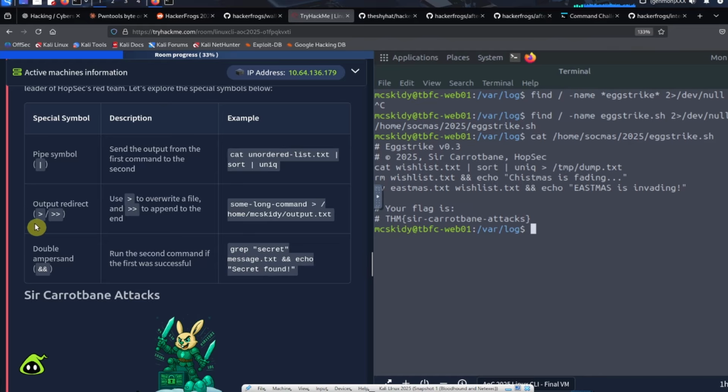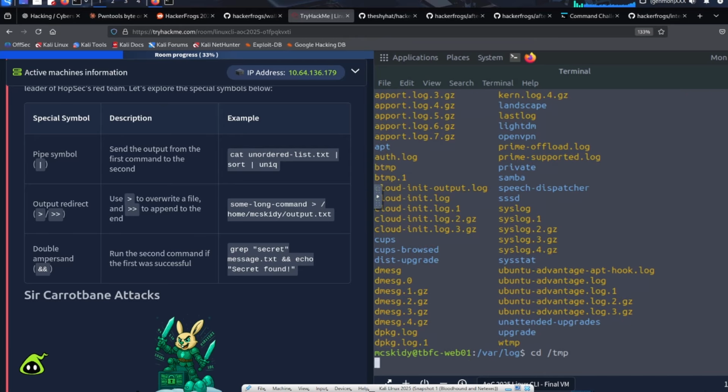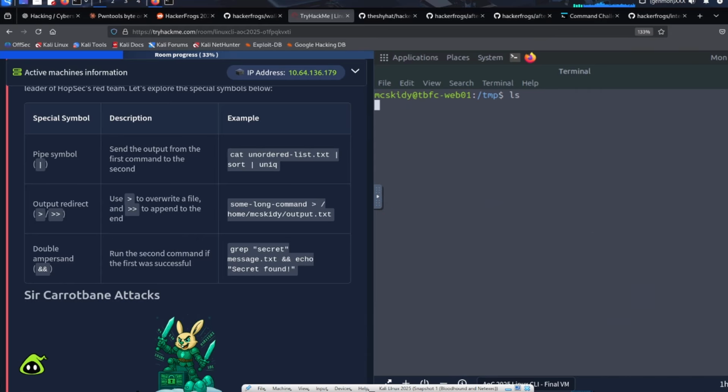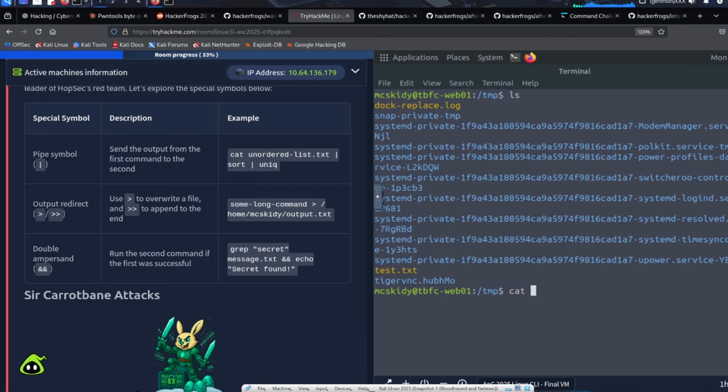The redirect over here, is that a greater than sign? The greater than sign and double greater than sign are used to overwrite a file or append to the end. So I can demonstrate real quick over here. We'll move into the temp directory for this. So we can echo out a message. So HackerFrogs, like and subscribe. Okay, and then we can redirect that into a file called test.txt.